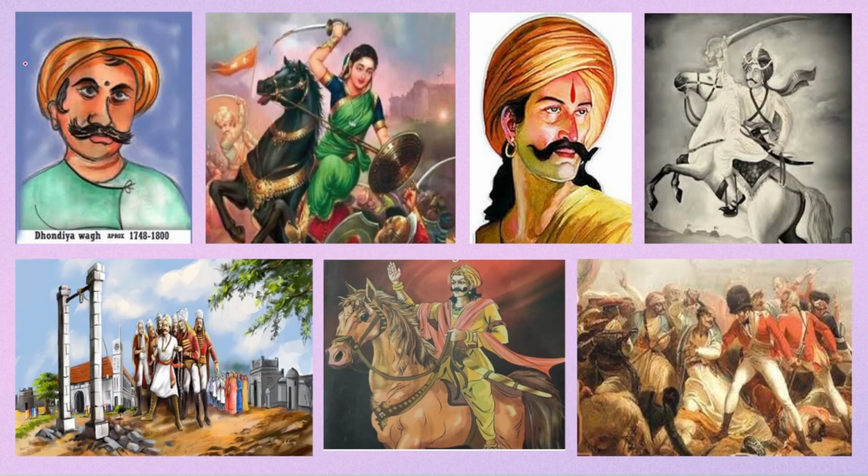This is Dondia Wagh, the tiger. And this is the picture of a queen, a brave queen, Kittur Rani Channamma. And this is none other than Sangoli Rayana, who always stood with Kittur Rani Channamma and on whom many ballads are famous. This is Veerappa of Koppalla. And here we have the Keladi king, Venkatappa Nayaka of Surapura.